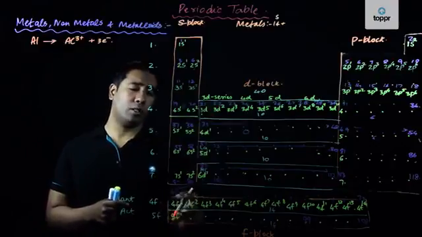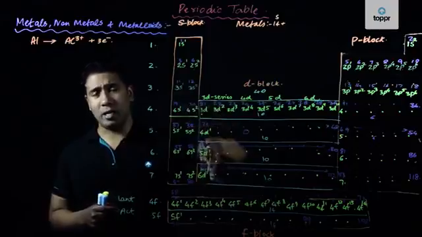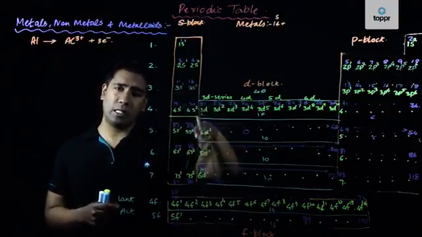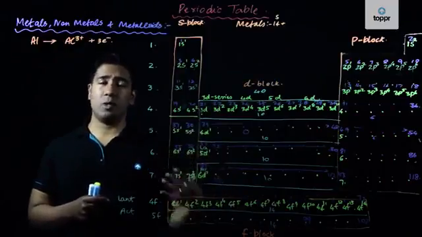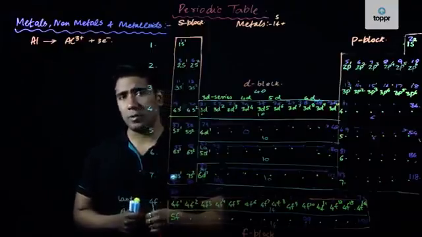So therefore, because these series are present inside the D block itself, they are incorporated inside the D block. They start from inside the D block and end inside the D block. Hence, these will be a part of the transition series, and because they are present inside the D block, they will basically be called inner transition elements.